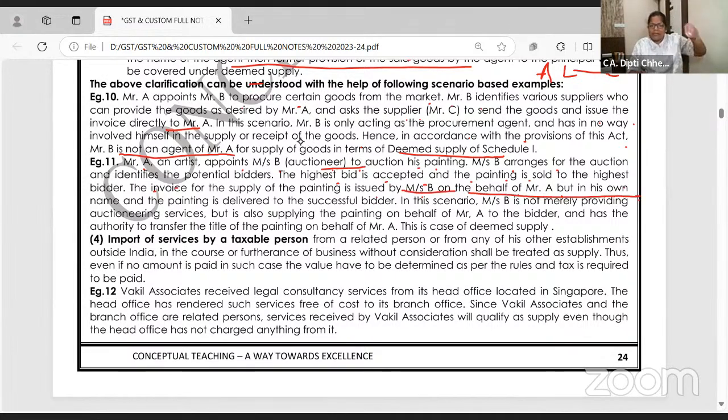B कौन है? Mediator, auctioneer. He did the painting का billing in his own name. In this scenario, B is not merely providing auctioning service. He is also supplying the painting on behalf of A to third party. It is a deemed supply. Same case. It's like very super easy, this example. Are you all very clear? Third wala.